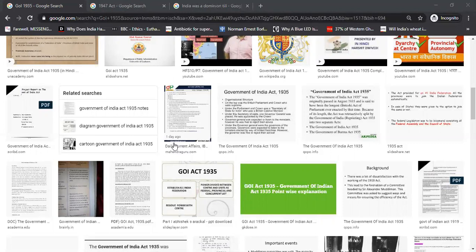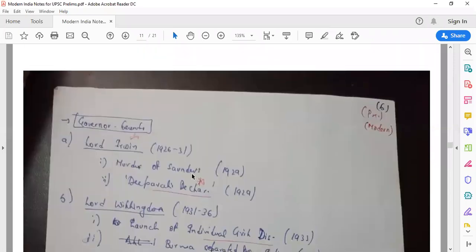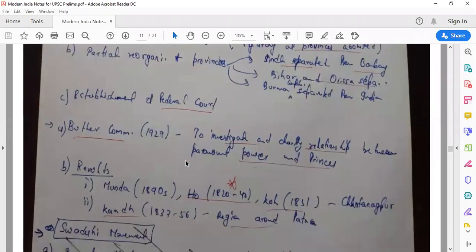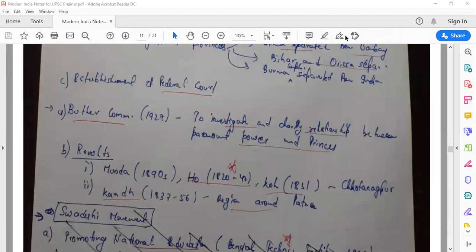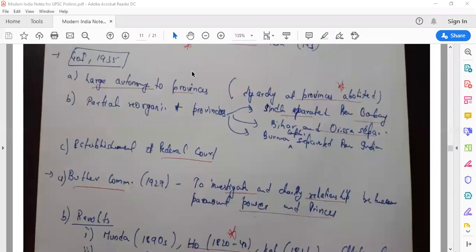Let's see some more provisions of the GoI Act of 1935. So large autonomy was given to provinces. Diarchy was abolished. So now even the Legislative Council could discuss the subjects which were earlier the prerogative of only the Viceroy. Partial reorganization of provinces was also done via the GoI Act of 1935. Sindh was separated from Bombay. Remember, earlier the Bombay province contained the area of current Maharashtra, Gujarat, even Sindh. But via the 1935 Act, Sindh was separated from Bombay. Bihar and Odisha were separated. Burma was completely separated from India.